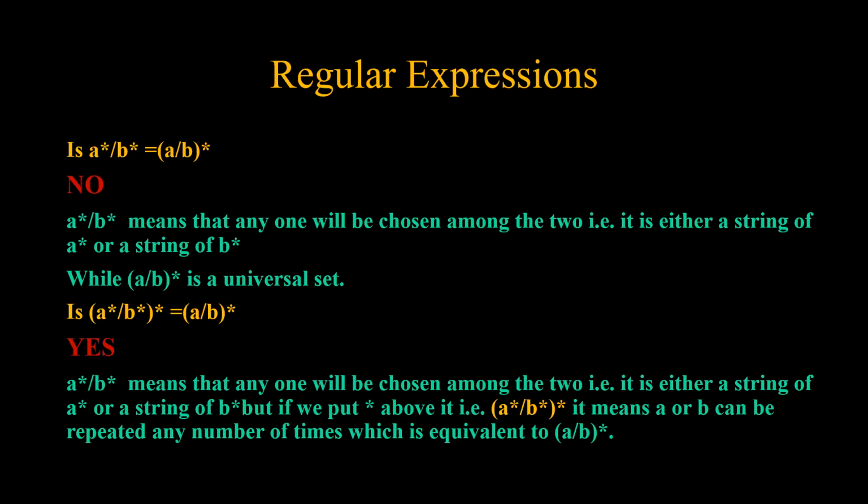Now the point arises, is A star or B star whole star equivalent to A or B star? Yes, because I can have a string of A only, I can have a string of B only from A star or B star, but since this entire thing is under a star, that means I can repeat it any number of times, and the order does not matter, the number does not matter, and the sequence does not matter.